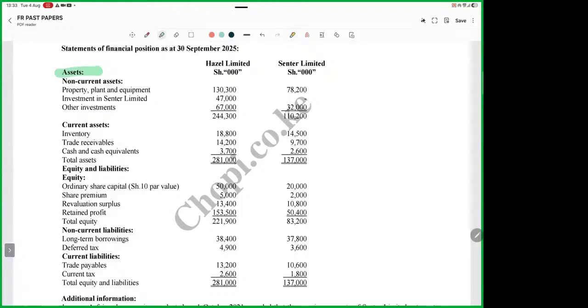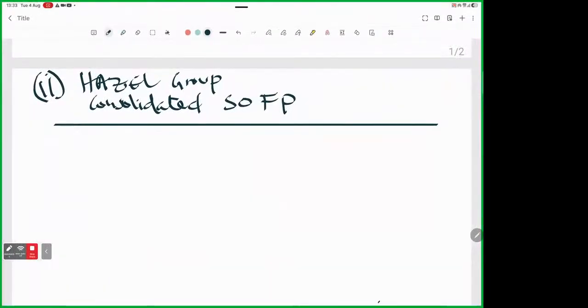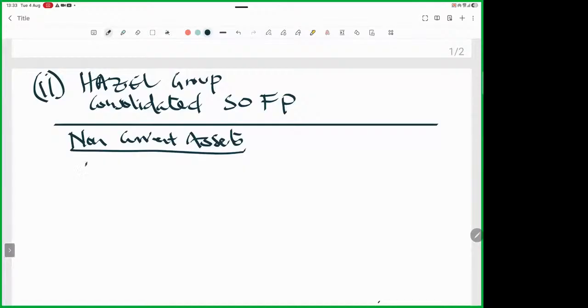So we have assets. We start with the non-current assets. Follow everything. You are copying everything the way it is. So we have PPE. We are copying down everything the way it is there.